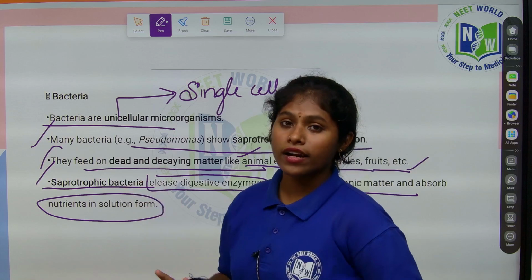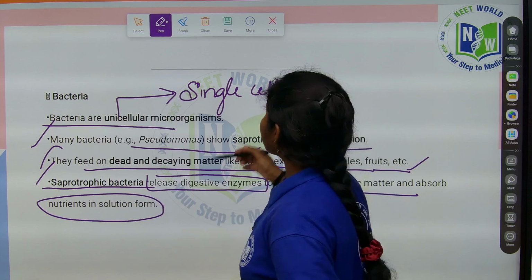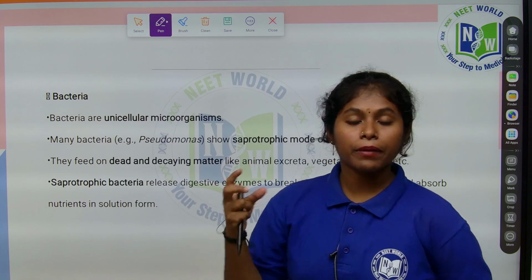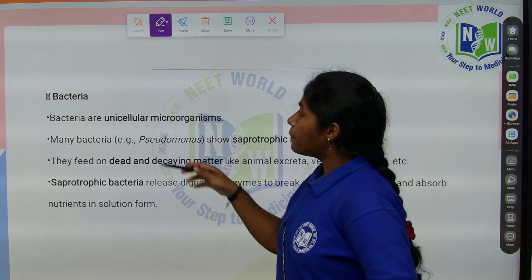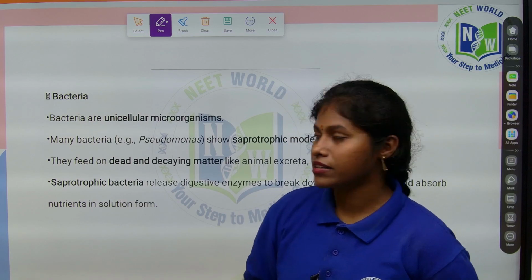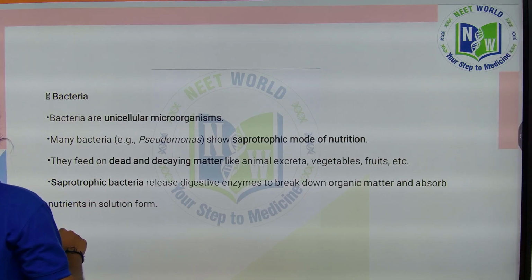These fungi and bacteria are also called decomposers, right? They are cleaning the environment. They are mostly used in sewage treatment also, because genetically modified bacteria are used in sewage treatment to clean the environment. Right? So let's see the beneficial effects of bacteria.